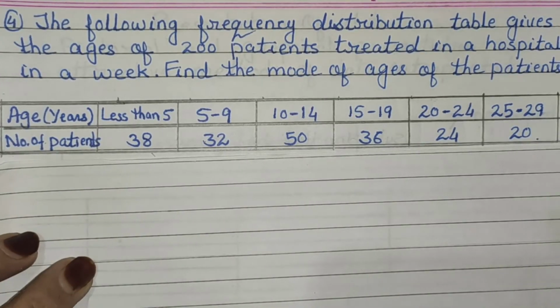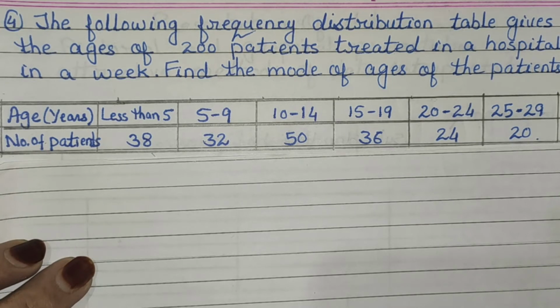Now the next question is, the following frequency distribution table gives the ages of 200 patients treated in a hospital in a week. Find the mode of ages of the patients. Now look here, age in years and number of patients are given. Now look at the table.